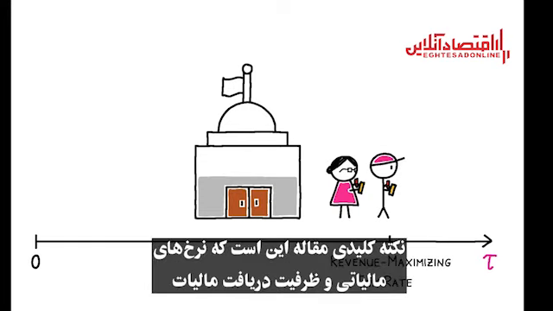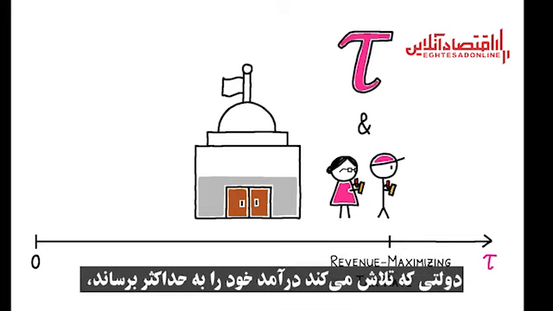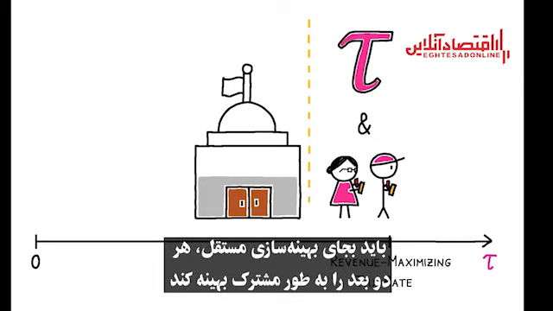In fact, a key takeaway of this paper is that tax rates and tax enforcement are complementary policy levers. A government attempting to maximize its revenue should jointly optimize both dimensions rather than optimizing each independently.